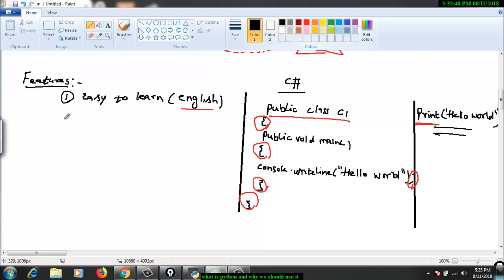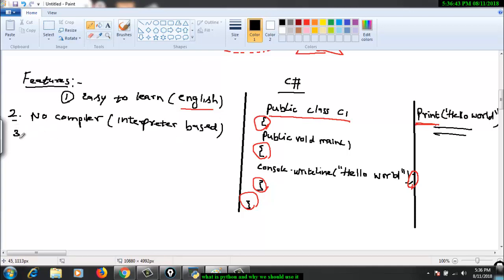So the second feature we look into is, in Python there is no compiler. Like in other programming languages we have a compiler, right, which compiles our code, and we get to know what errors or syntactical errors are there in our code. But in Python this is not the case. Here we don't have a compiler, but in Python we have an interpreter, right? So Python is basically an interpreter based language, right?